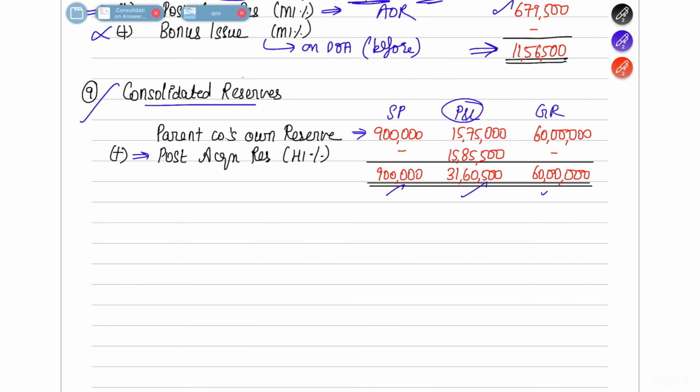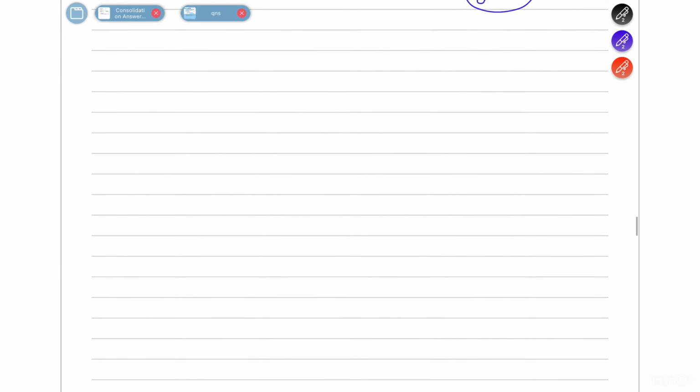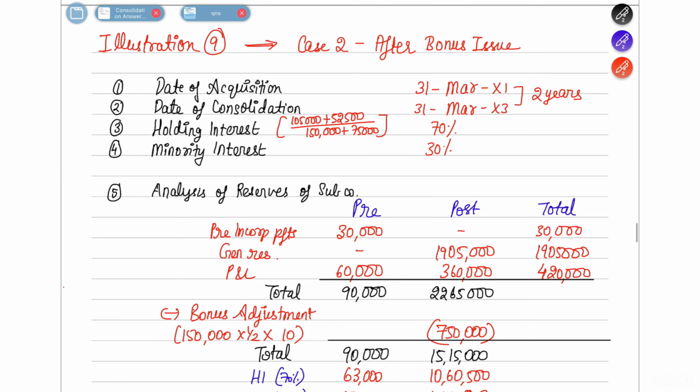So this is your final total balance of your consolidated reserve. So all of this was before bonus issue. Now in case on date of consolidation after bonus issue, what will be the working notes we are going to see? This is after bonus issue. Okay. So date of acquisition, consolidation, holding interest, minority interest, everything remains the same.